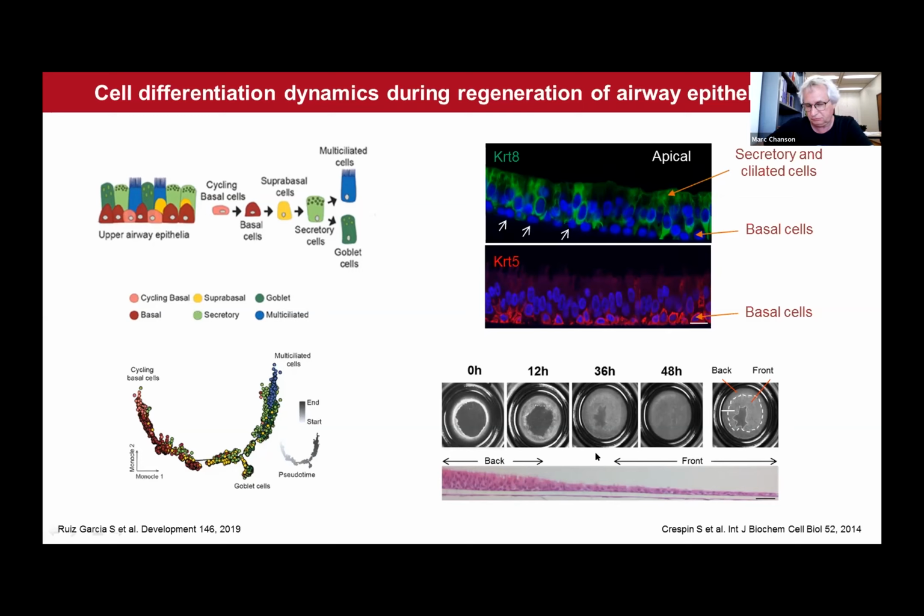And in this intermediate area, probably we can already detect some early progenitor cells, the suprabasal cells and secretory cells. So using this approach, we also performed RNA-seq to compare the regeneration process of CF and non-CF primary cultures.